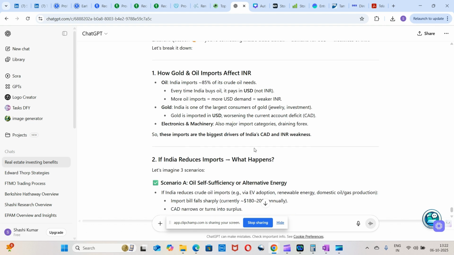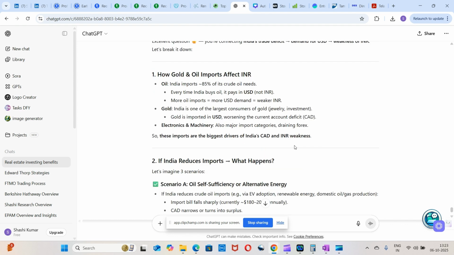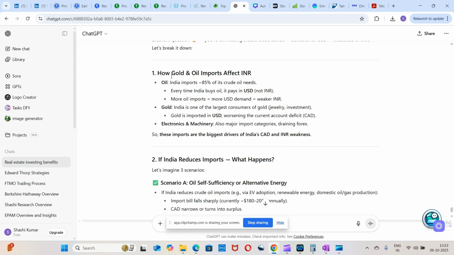We are taking help of AI, because I wanted to see how AI performs when we give such a question, and it has given an excellent answer. This is ChatGPT that we are using. So let's see the scenario analysis: how do gold and oil imports affect the INR?